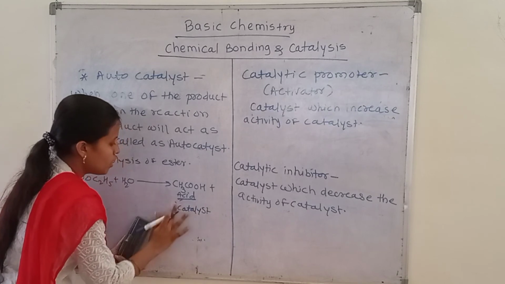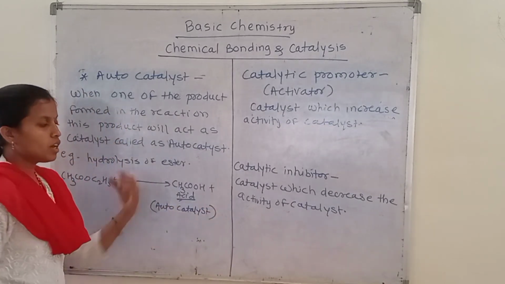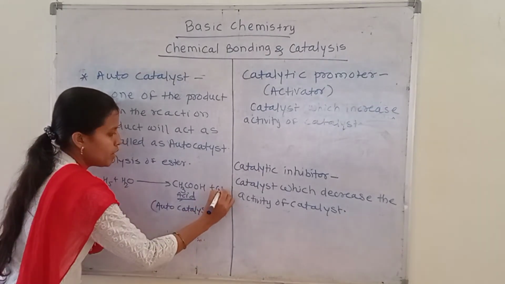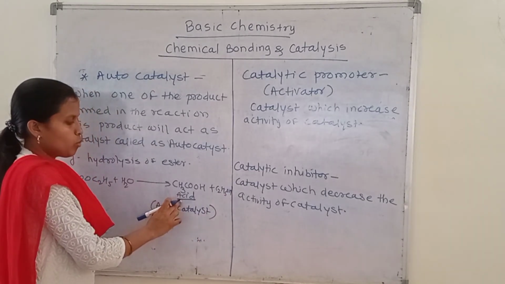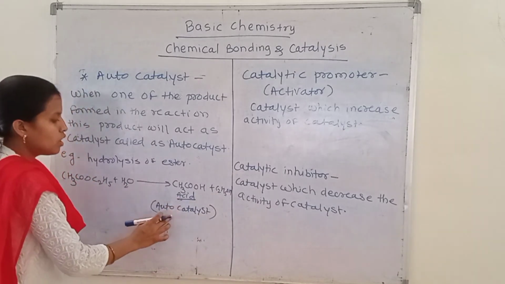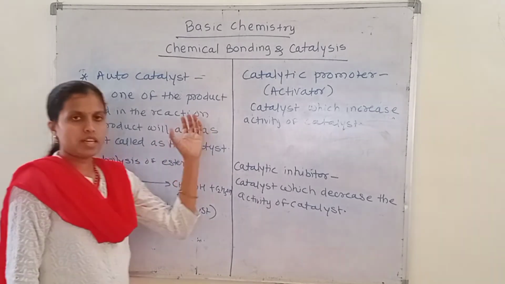So that's why it is called an autocatalyst, because it itself increases the rate of reaction. The product acetic acid itself catalyzes the reaction, so that's why it is called an autocatalyst. Okay, so let's clear this term.